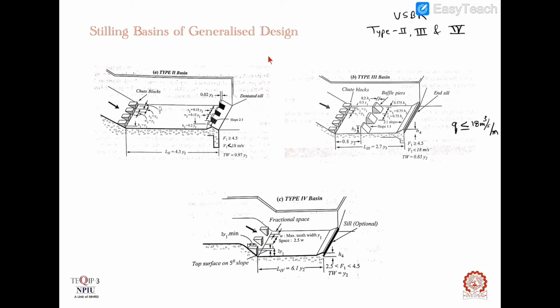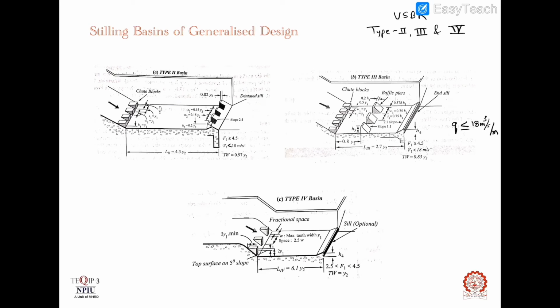Out of the 3 USBR basins, only type 3 basin uses these blocks. While these blocks are useful in small and medium approach velocities in the basin, they suffer from the possibilities of cavitation in very high approach velocity situations.